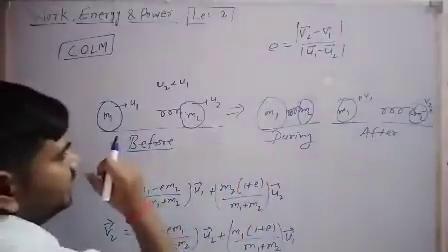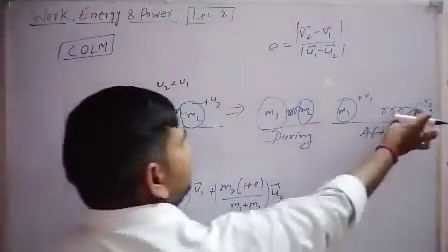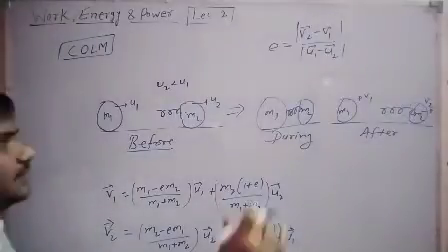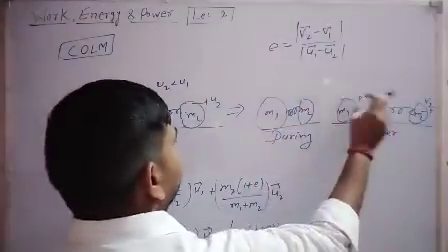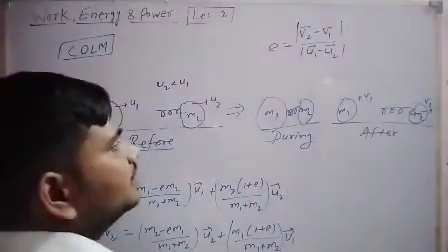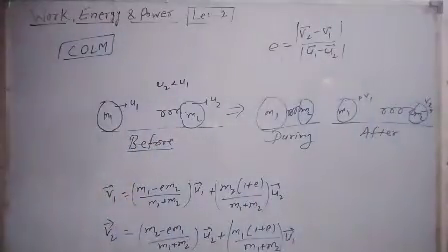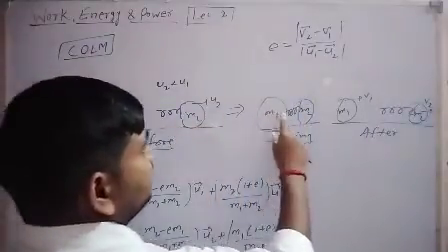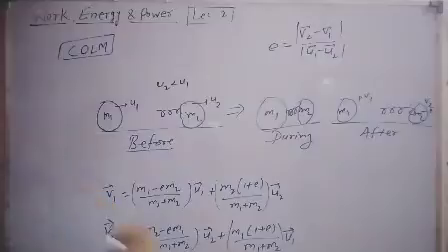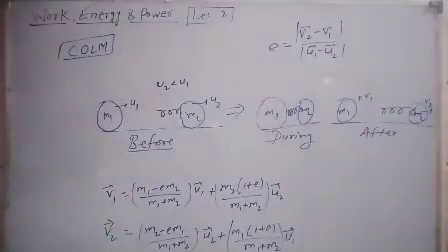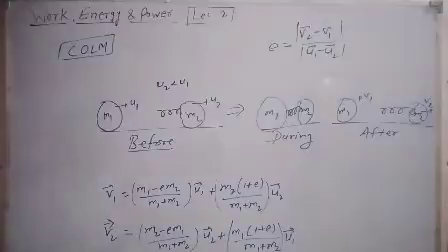If this collision is perfectly elastic, then this spring will again regain its original length. Means there is no deformation in the shape of these two objects, either m1 or m2. Means potential energy is 0 before collision as well as after collision. But in case of inelastic or perfectly inelastic collision, some of the kinetic energy of these two objects will be converted into potential energy of this spring. That means this spring will permanently deform, right? When there is permanent compression or elongation in that spring.